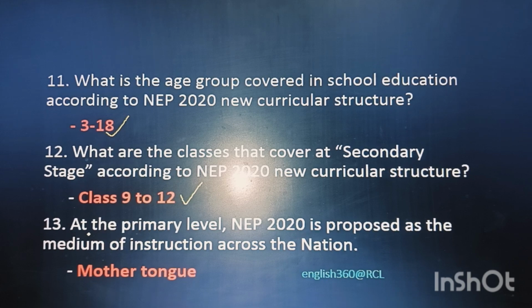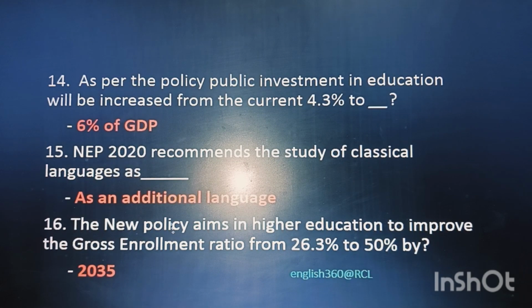Question 13. At the primary level, NEP 2020 proposed the medium of instruction across the nation, and that is mother tongue. Mother tongue at primary level, Matrabhasha. Question 14. As per that policy, public investment in education will be increased from the current 4.3% to 6% of GDP.